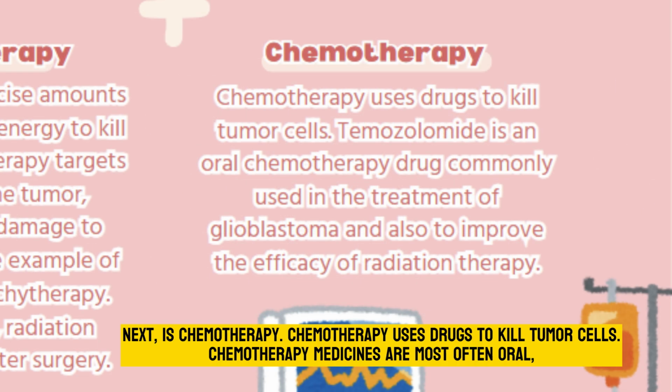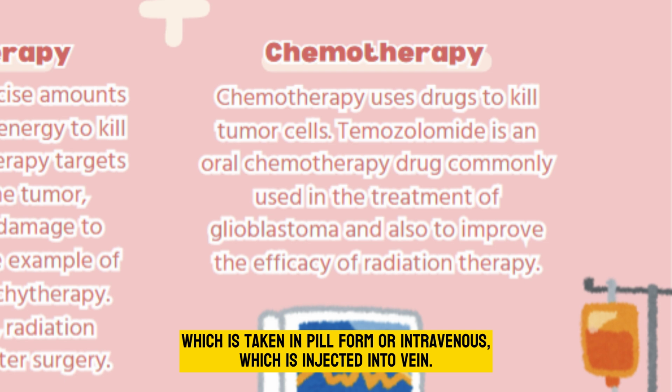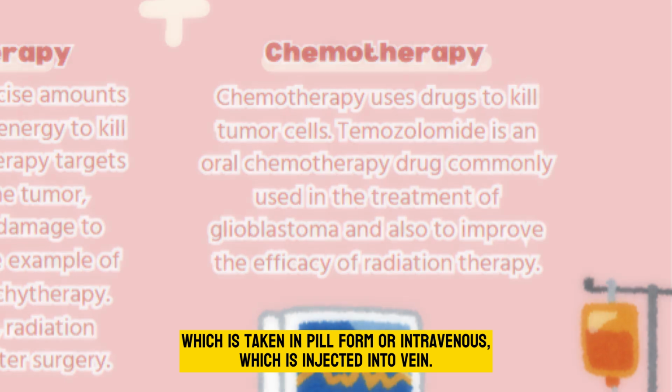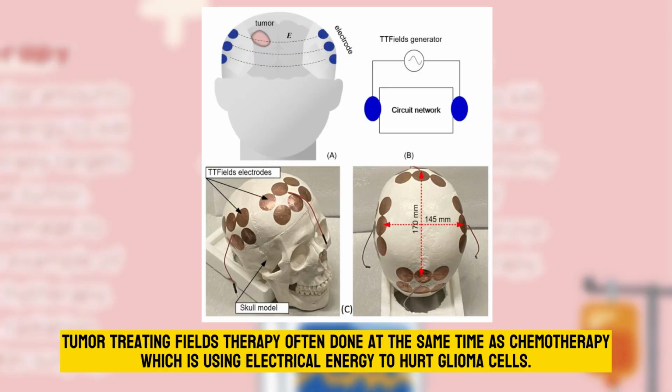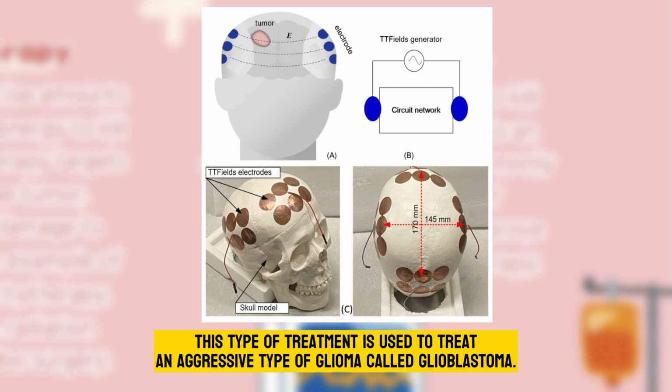Next is chemotherapy. Chemotherapy uses drugs to kill tumor cells. Chemotherapy medicines are most often taken in pill form or given intravenously, which is injected in the vein. Tumor treating field therapy is often done at the same time as chemotherapy, which uses electrical energy to hurt glioma cells. This type of treatment is used to treat an aggressive type of glioma called glioblastoma.